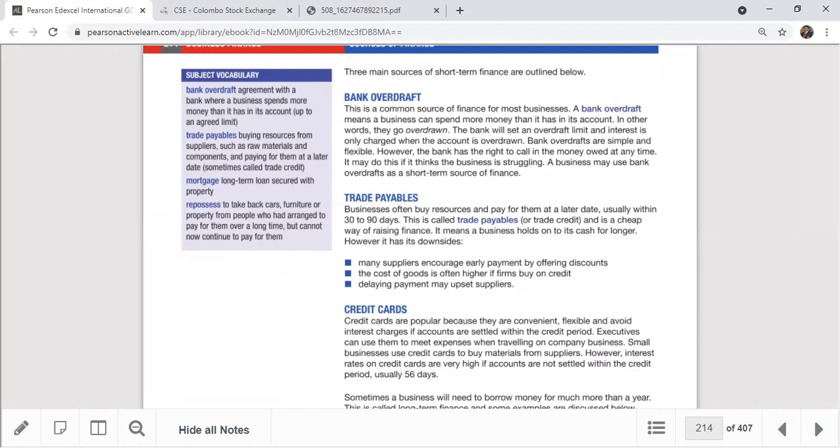This is a common source of finance for most businesses. A bank overdraft means a business can spend more money than it has in its account. In other words, they go overdrawn. The bank will set an overdraft limit, and interest is only charged when the account is overdrawn. Bank overdrafts are simple and flexible. However, the bank has the right to call in the money owed at any time. It may do this if it thinks the business is struggling. Businesses may use bank overdrafts as a short-term source of finance. Thank you. Mainly that's why they are using the bank overdraft as a short-term source of finance.